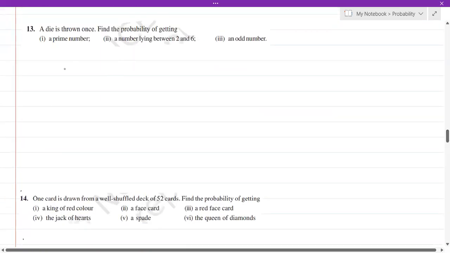Coming to the die problem, a die is thrown once. Find the probability of getting a prime number. So when a die is thrown, what are the outcomes? 1, 2, 3, 4, 5, or 6.